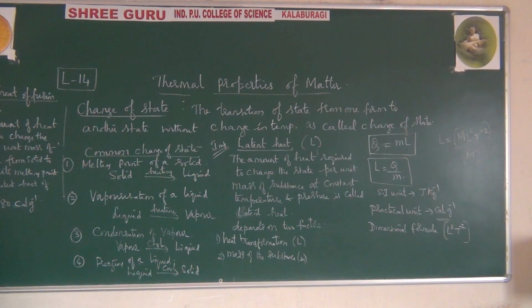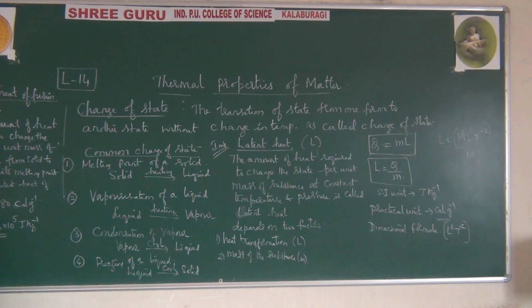And if you come across it in the SI system, LF is equal to 3.33 into 10 raised to 5 joules per kg. That is only joules per kg. We will never come across Kelvin. So what do you understand by this?